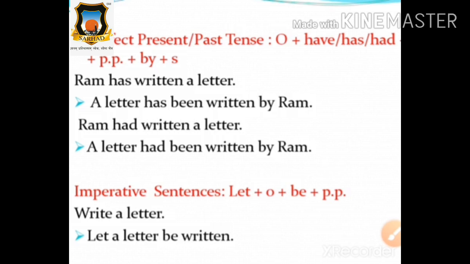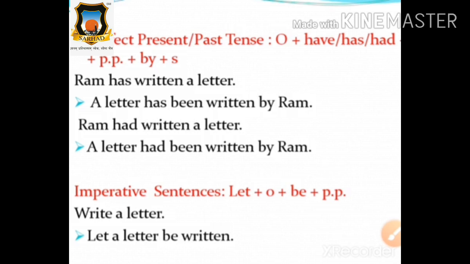Clear? And last tense, perfect future tense. What is the formula of the perfect future tense, students? Yes, say it loudly, everyone. Already we have discussed it, and you have already written it in your notebook. Say it loudly then. Subject plus verb plus object is equal to object plus shall/will plus have plus been plus V3, plus by plus subject. This is the formula of perfect future tense.